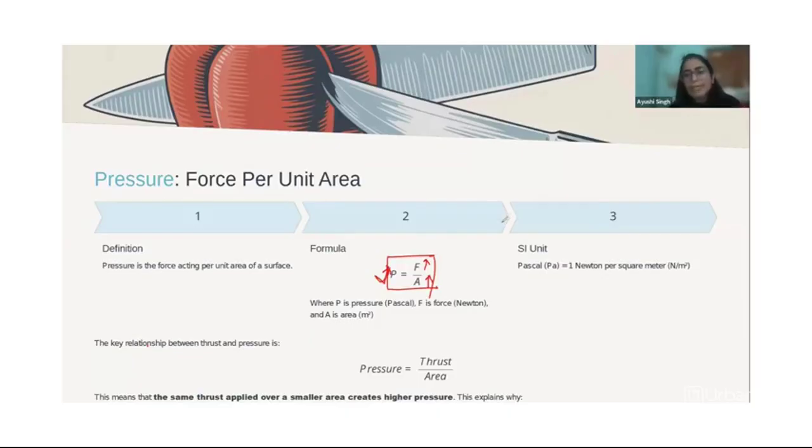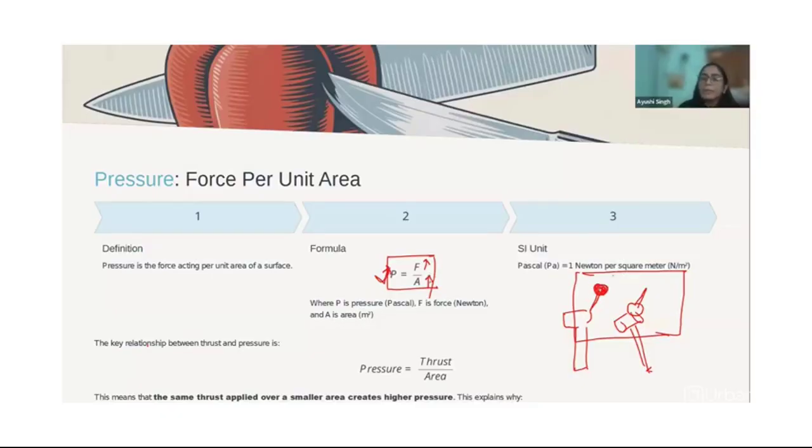Now let me give you a good example of this. Suppose you have taken a nail and you're putting it in the wall. You have taken it upside down like this, and then here you have taken it the way you usually do. You're putting the hammer here, and you are putting the hammer here as well. Now what happens, since here the area of the nail which is supposed to go to the wall is more, the pressure applied is less.